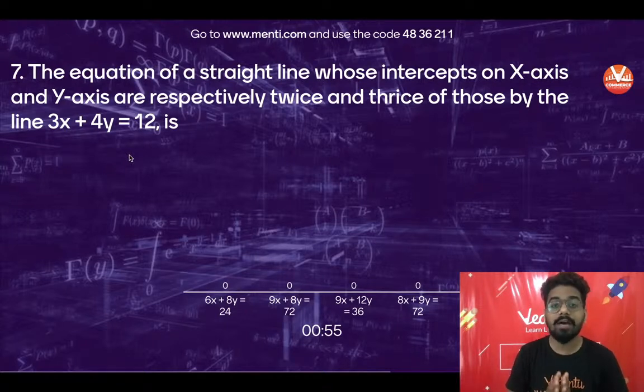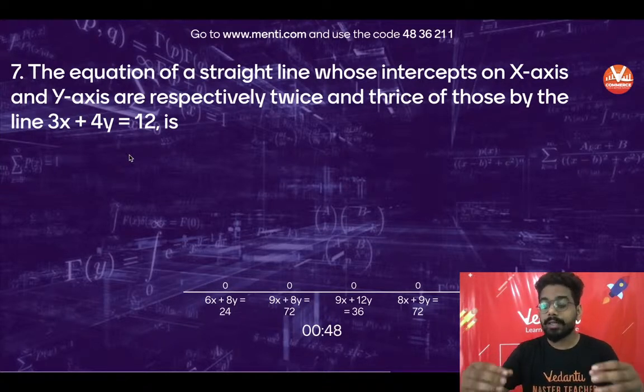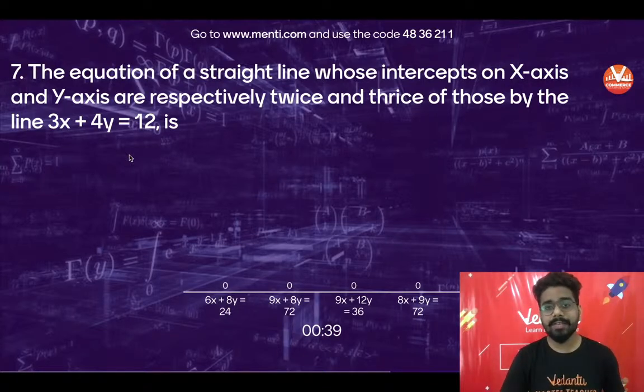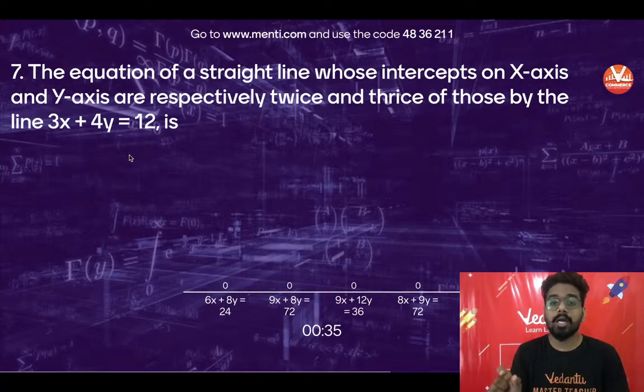Now when we say we have a different form of a line, that does not mean the concept will change. The basic concept will remain same: to calculate the equation of a line, what we just need is the basic concept. The slope will remain constant throughout. But here we have one new term, intercept. Intercept is basically the coordinate on the axis. If we are saying x intercept or intercept on x-axis, it means x coordinate on x-axis, y coordinate on y-axis. That's what we are talking about.